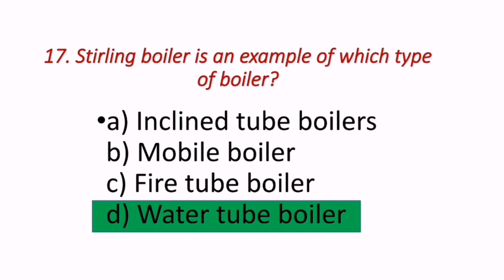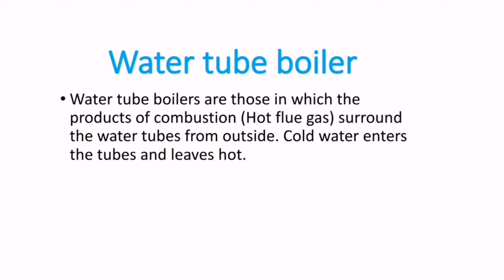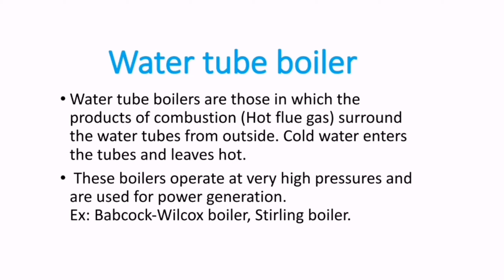Water tube boiler. What is water tube boiler? These boilers are those in which the products of combustion surround the water tubes from outside. So cold water enters the tubes and leaves hot. These boilers operate at very high pressures and are used for power generation. Examples of water tube boilers are Babcock Wilcox boiler and Stirling boilers.